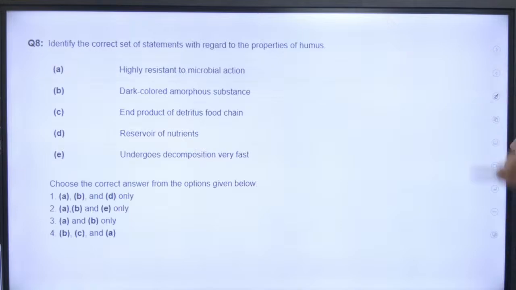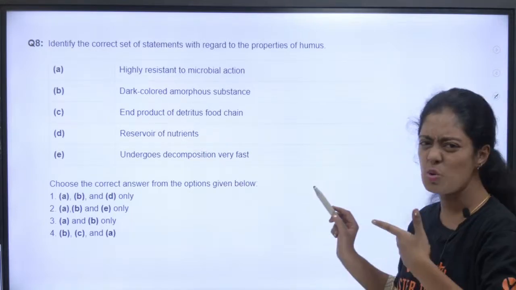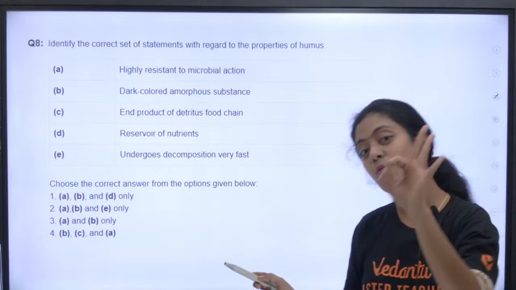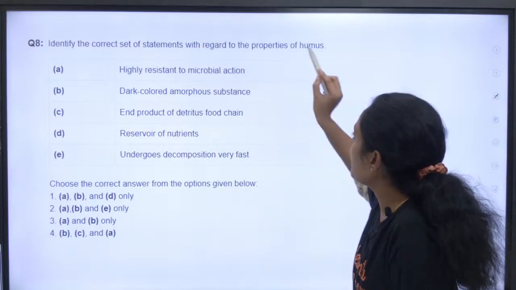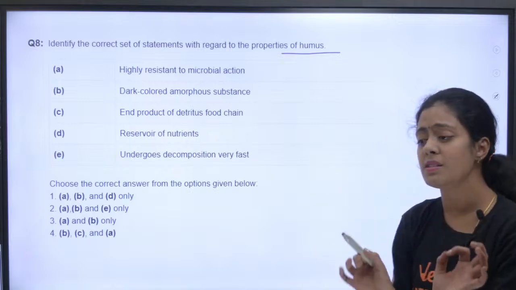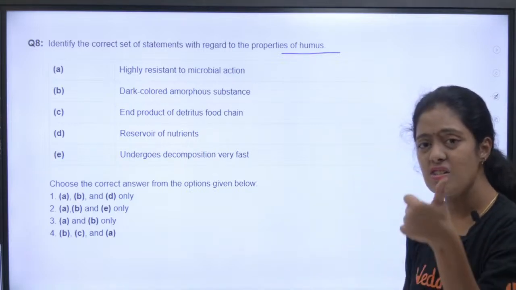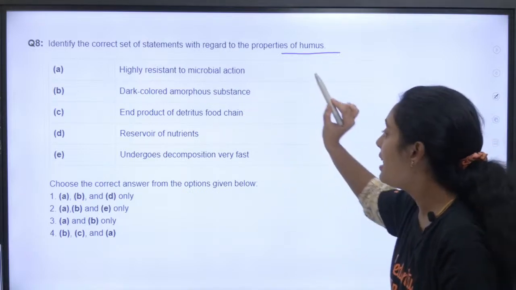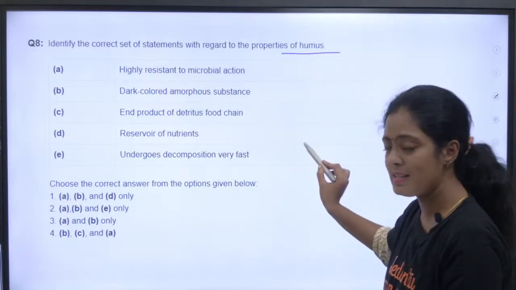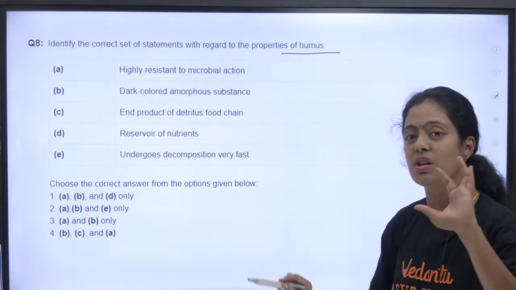Okay, yes. Next question, identify the correct set of statements. I think this is 2022. So they ask 3 questions every year, from 2 to 3. Okay. So what is the correct set of statements with regard to humus? Humus is highly resistant to microbial action. It is a dark colored amorphous substance. It is the end product of detritus food chain, a reservoir of nutrients, and undergoes decomposition very fast.